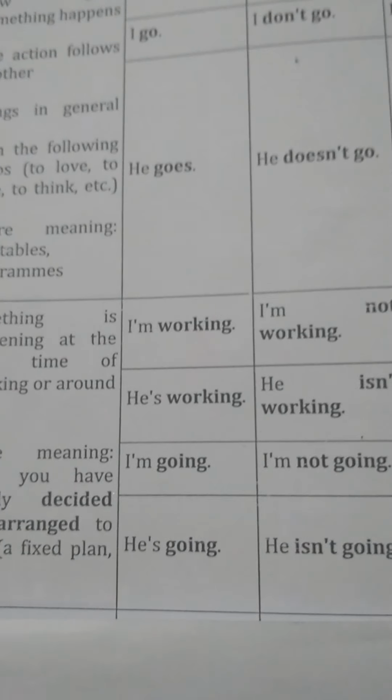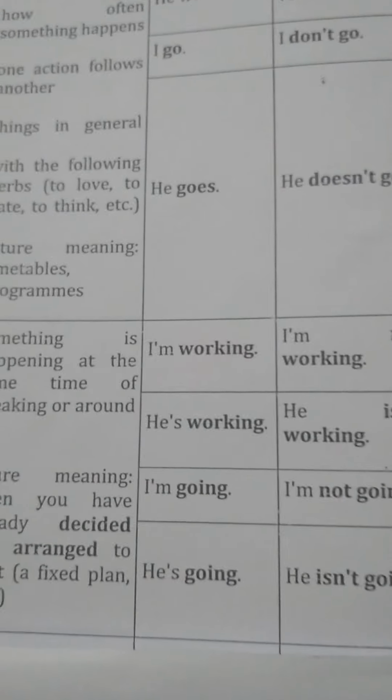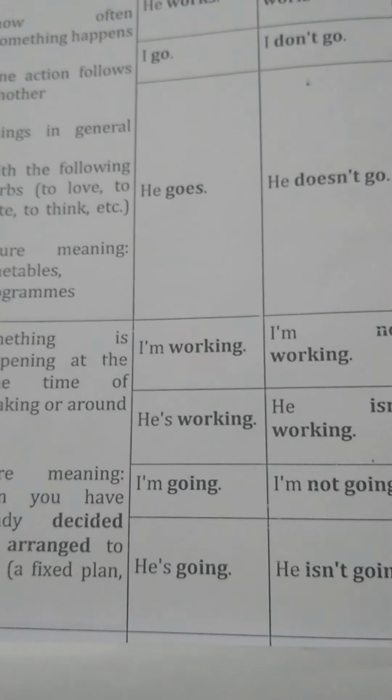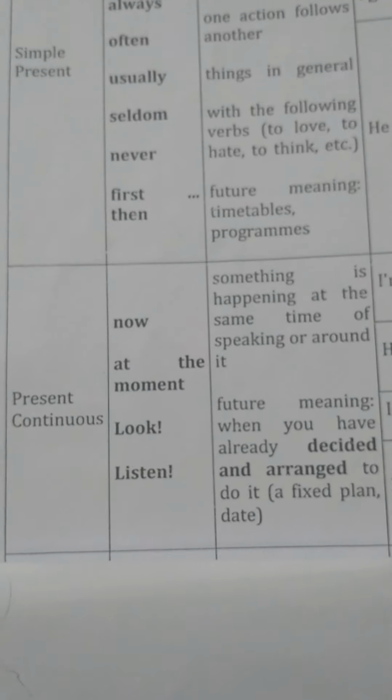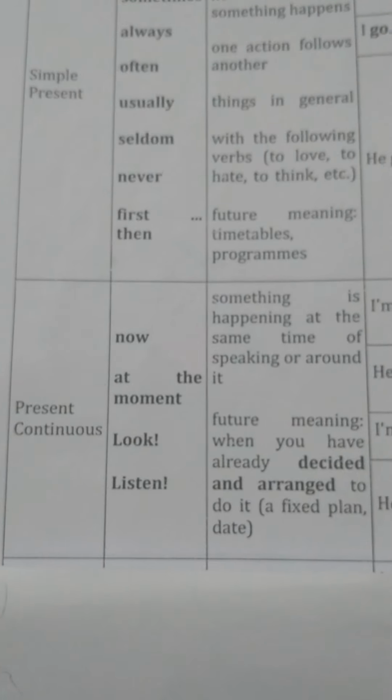They are reading. Why are we using "are" here in "they are reading"? Because "they" is a plural form. So with plural we use are, with singular we use is, and with I we use am. So this is our present continuous tense. Which tense? Present continuous tense.